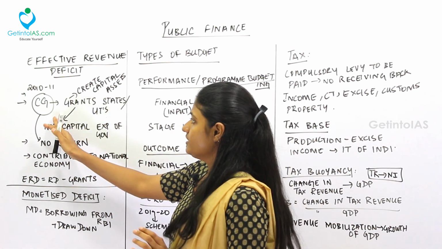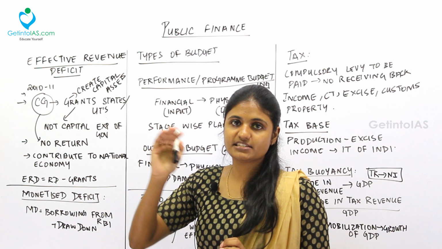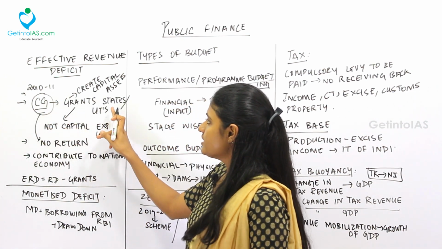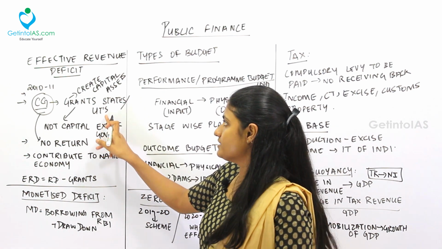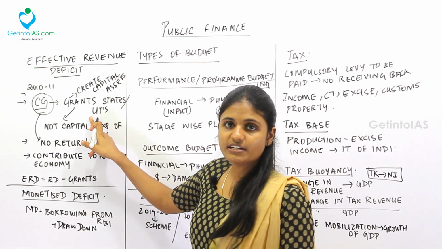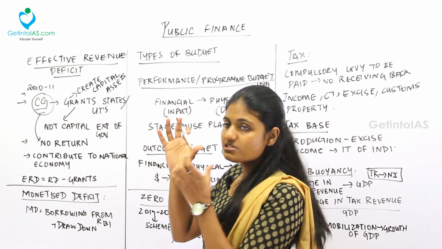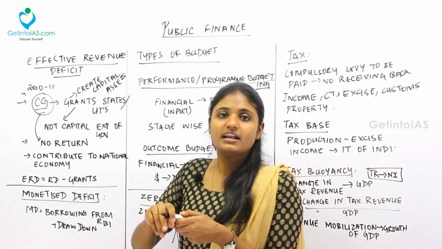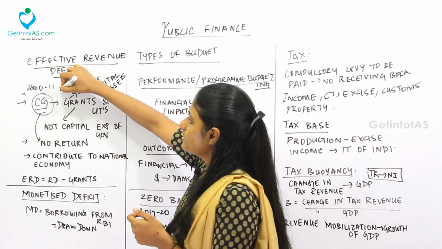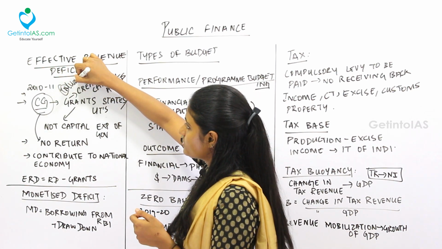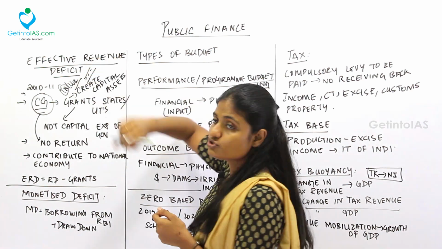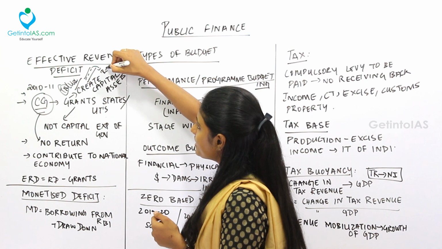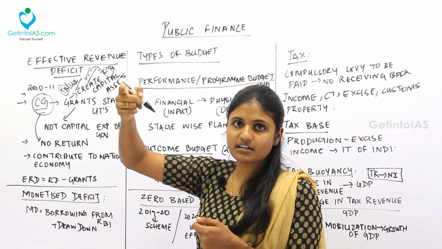See, the central government gives grants to various states and UTs. We already dealt with this, right? So the central government will give grants to various state governments and the union territories. For what? These union territories and the state governments will use that grant, that sum of money, to create certain capital assets. Like, if the central government is giving Tamil Nadu 100 crore rupees for creating roadways, fine. So this is a capital asset. This capital asset will give revenue to the respective state governments, but not to the central government, right?